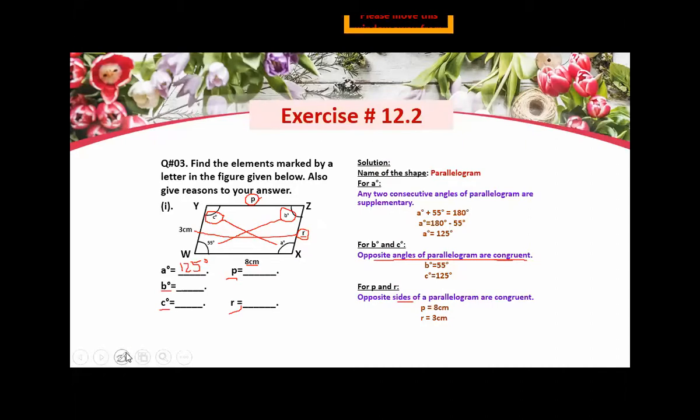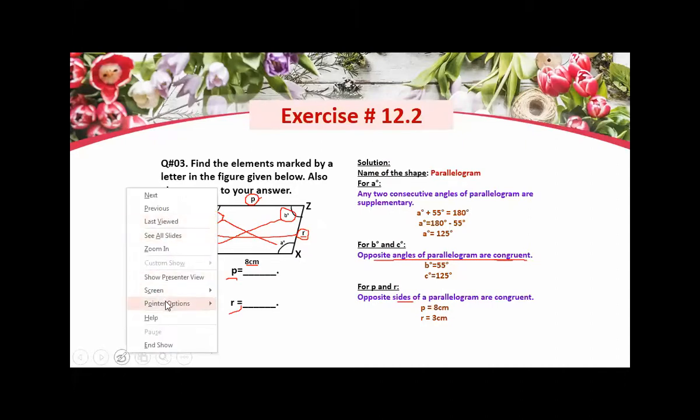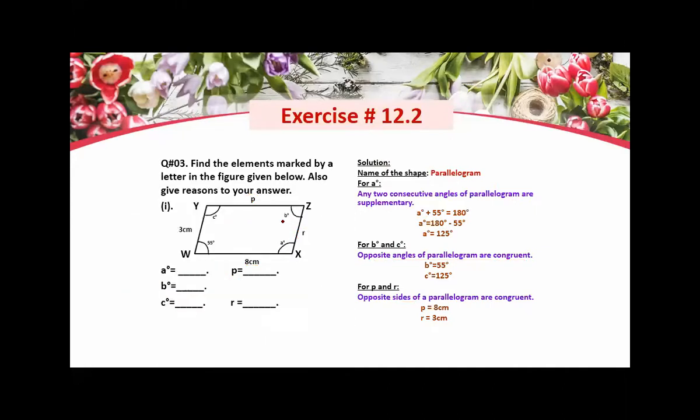Just a minute. I'm going to erase everything on the slide. Now look at here. If you are going to find out B, what you will see first is that the opposite angle is given. The opposite angle of B is 55. So you will simply find out B with the help of opposite angle postulate. Similarly, if you are going to find out C, you can see that the opposite angle of C is A, and you have found that your A is equal to 125 degrees.